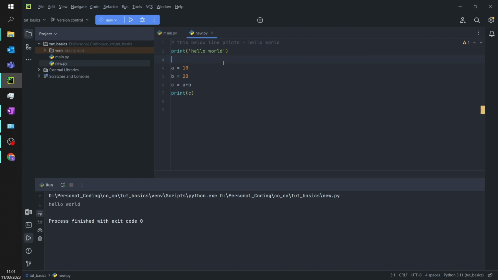Let us print this one. So it's 30, and the previous line, hello world, is also getting printed. I feel like I need some gap, so let's print some random dashes, I mean hyphens.